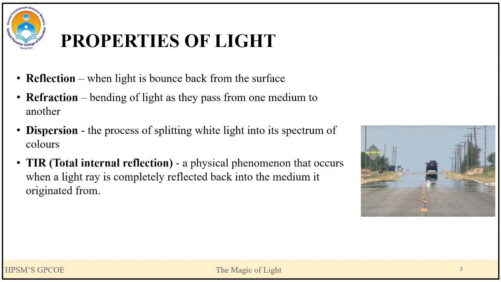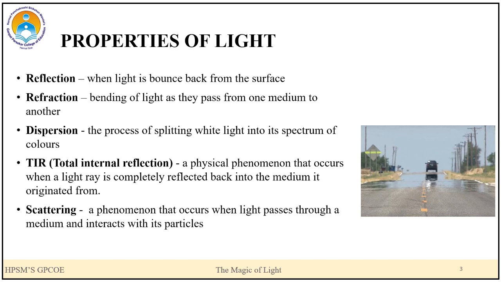Then TIR, that is total internal reflection. It is a physical phenomenon that occurs when the light ray is completely reflected back into the medium it originated from. You must have seen in daily life, in summer, the road seems to be wet, you feel like there is water on the road. But if you go there, there is nothing like that. It is because of total internal reflection. Then we have scattering. Scattering is a phenomenon that occurs when light passes through a medium and interacts with its particles. We will see the simulation of all this using a simulator.